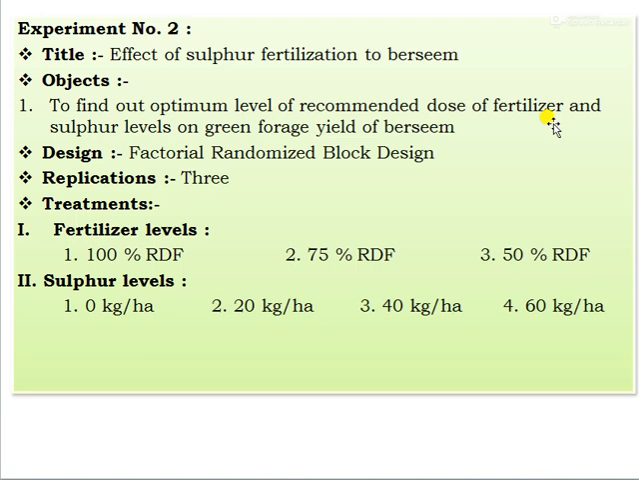And the treatments, we can say different fertilizer levels are to be applied, that is 100% recommended dose of fertilizer, second 75% recommended dose of fertilizer, and third 50% recommended dose of fertilizer, in combination with the sulfur levels, that is 0 kg per hectare, 20 kg per hectare, 40 kg per hectare and 60 kg per hectare. These nitrogen levels and sulfur levels interact in their effect on berseem growth, yield as well as fodder quality.